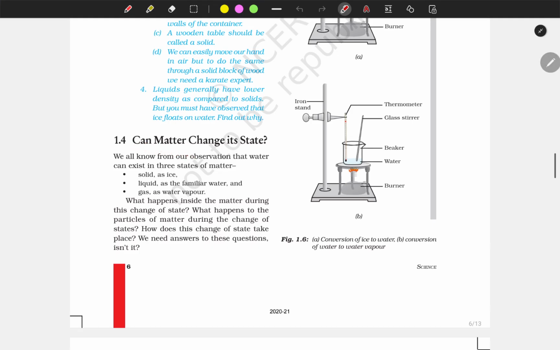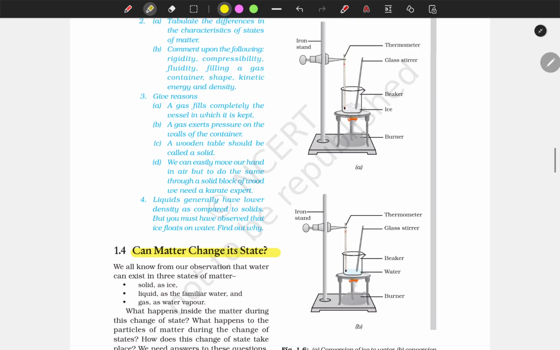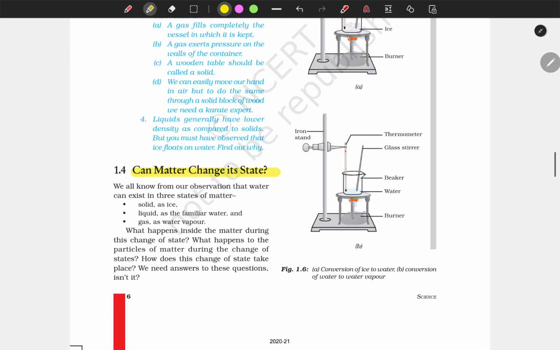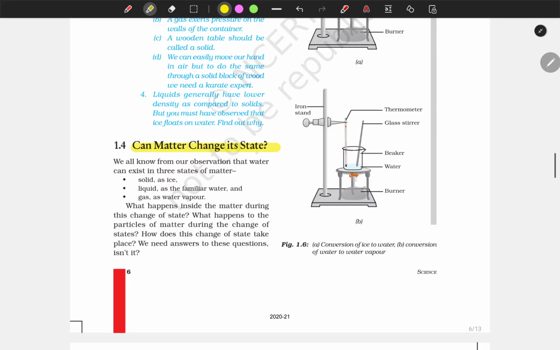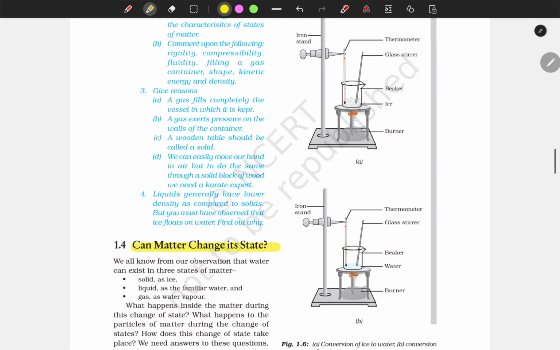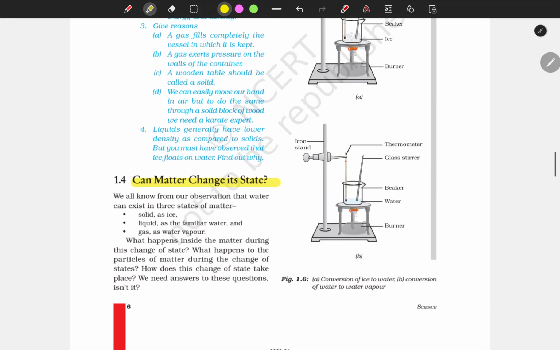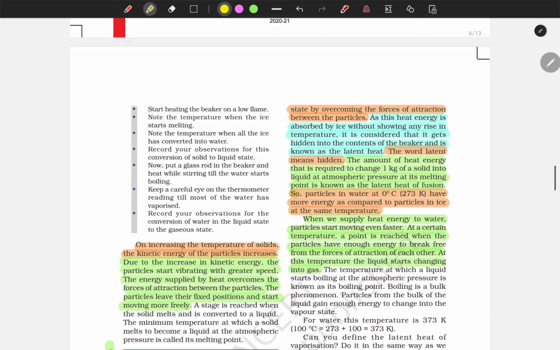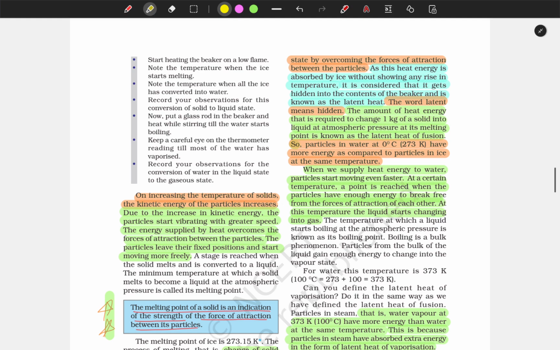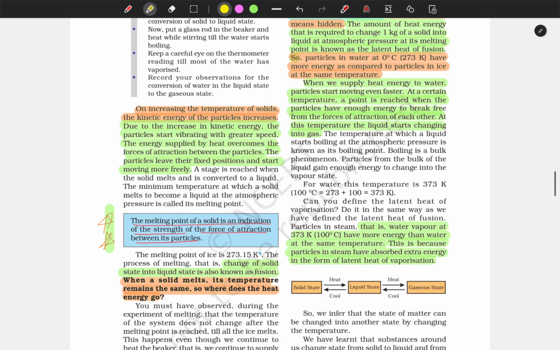Now we talk about whether we can change the state of matter. We can change the state of matter with the effect of temperature. When we increase the temperature of H2O, the state changes: solid, liquid, gas. Okay, ice, liquid, and gas.